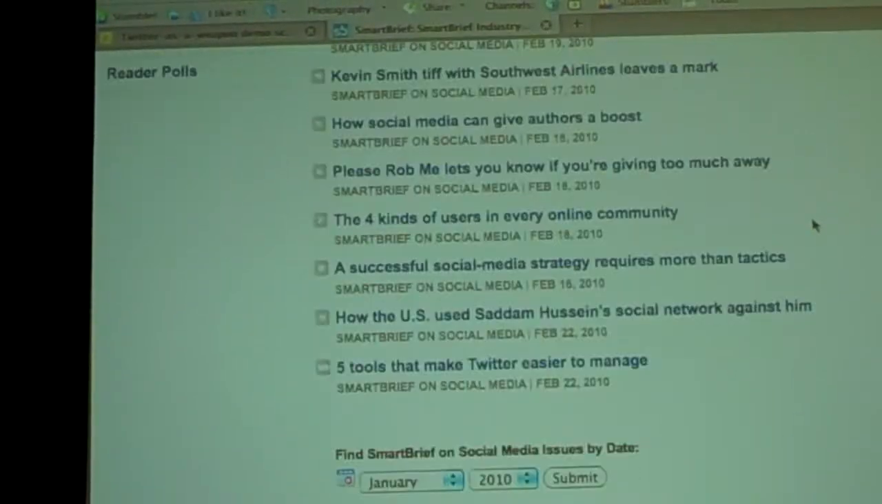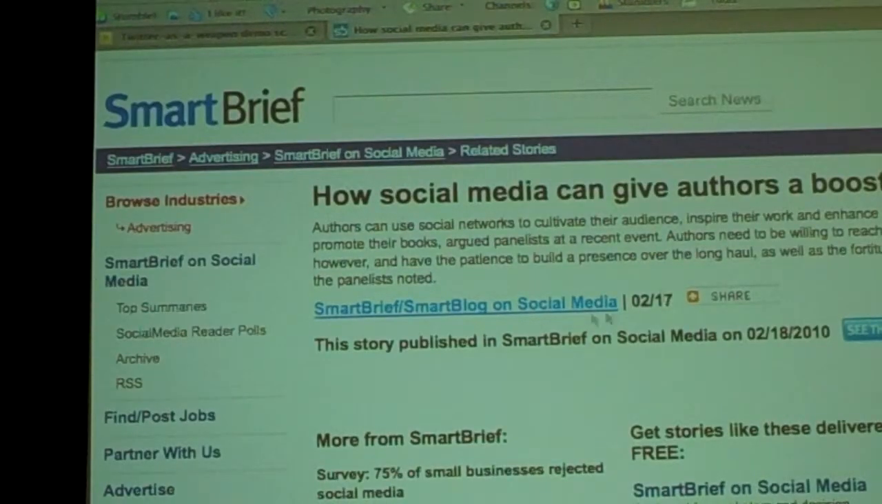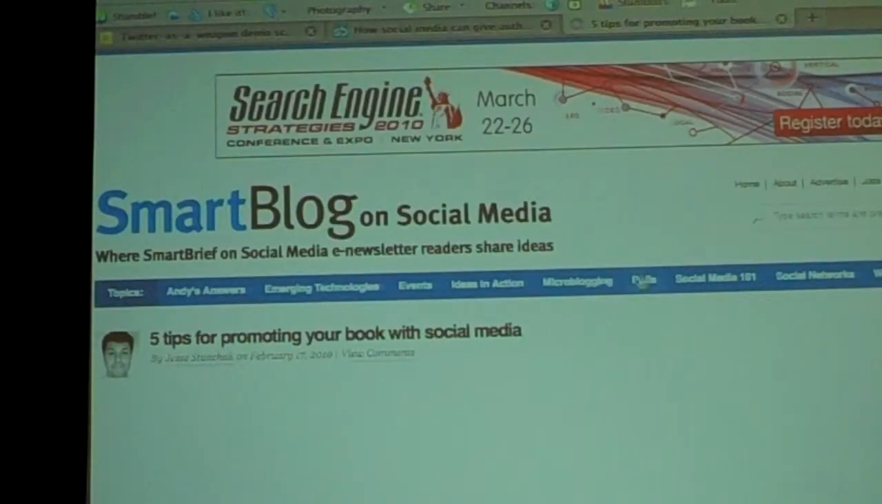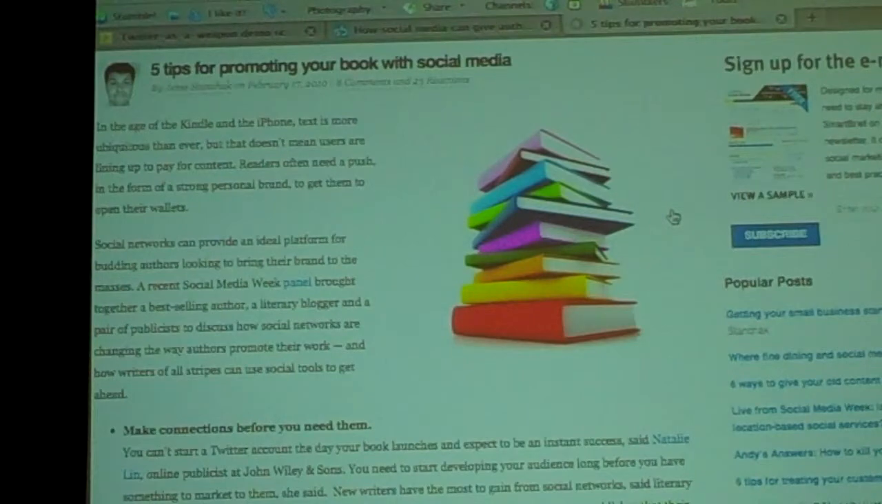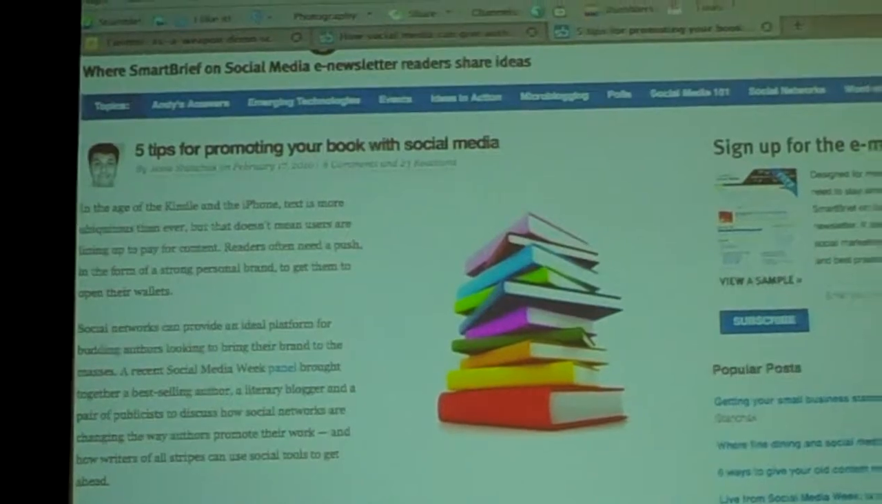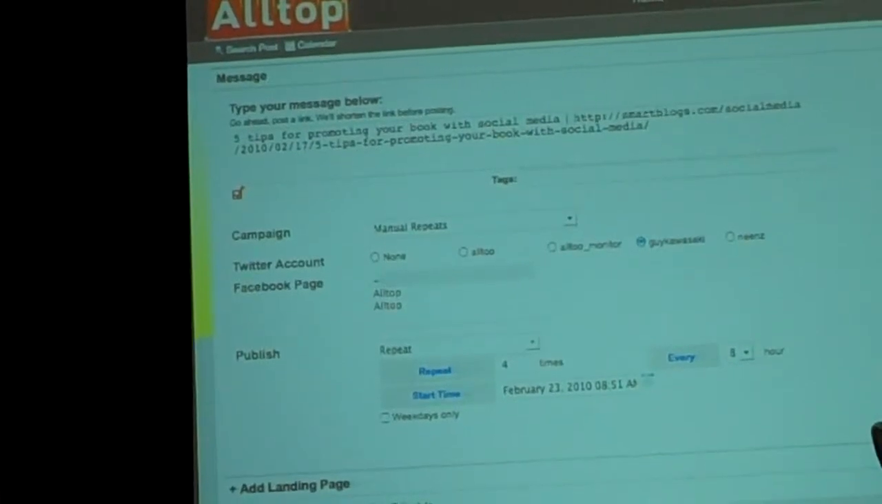Then you pick one. This is a very interesting looking story: how social media can give authors a boost. So some smart editor found this. If you actually wanted to read the source, you click through here, I think. Okay, so this is 5 tips for promoting your book on social media. This is a very good post. This is a post that I would tweet, so we'll do the process again. I found this great story. I click on the objective marker in JavaScript. It's drafted: 5 tips for promoting your book with social media. I will remove this stuff here. Now, in this case,